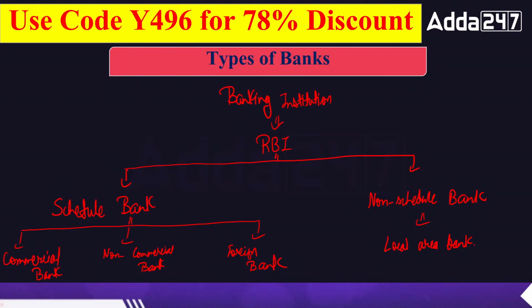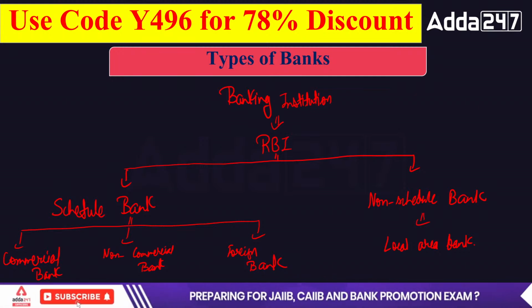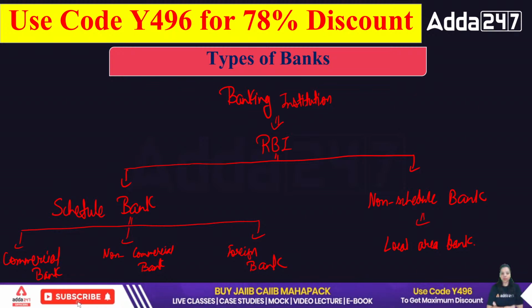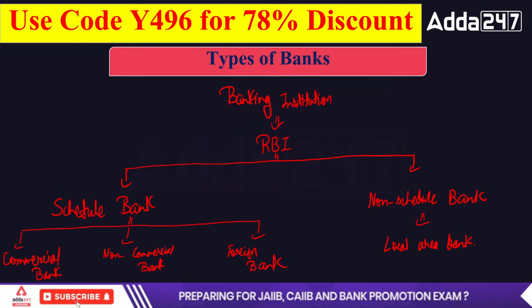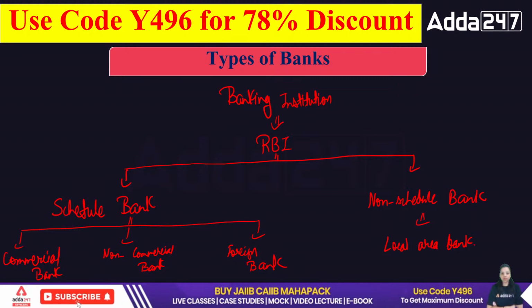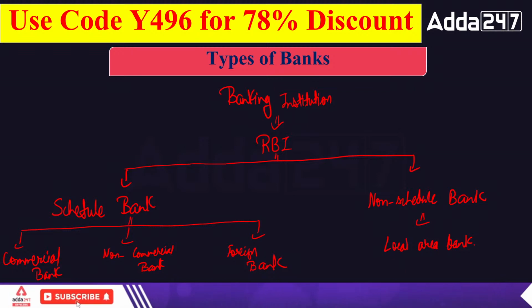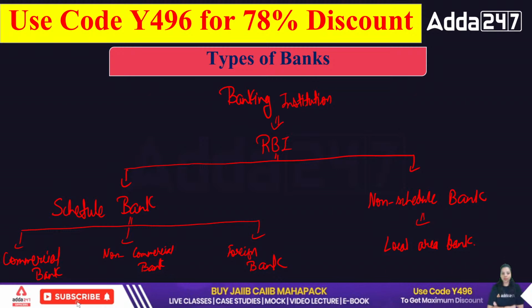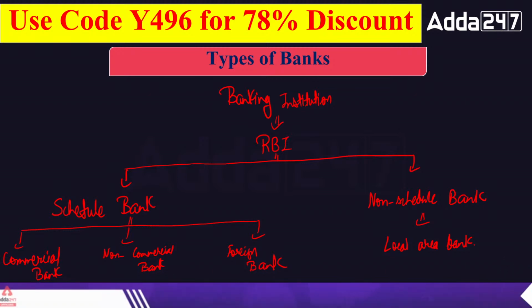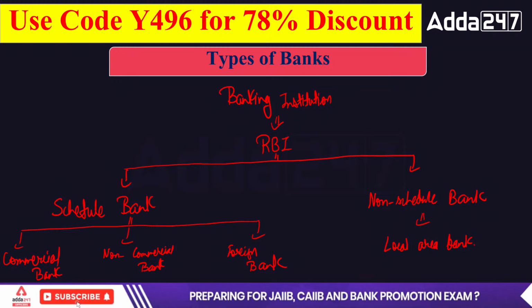Then we have non-commercial banks. Non-commercial banks are the banks which work for the development of the country. They do not work for profit. They work for the development of the economy and they provide loans to develop a particular sector of the country, like NABARD. NABARD is providing loans for agriculture and rural areas. SIDBI is providing loans for small industries. NHB is providing loans for the housing sector. So all the non-commercial banks provide loans for the development of particular sectors in the country.